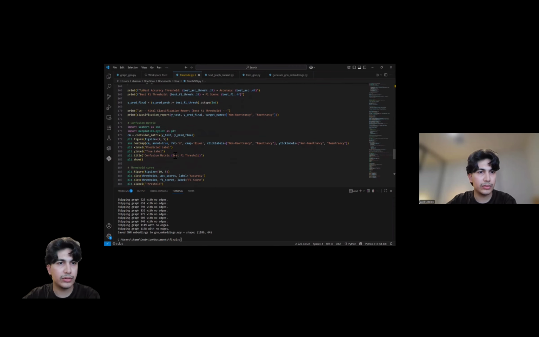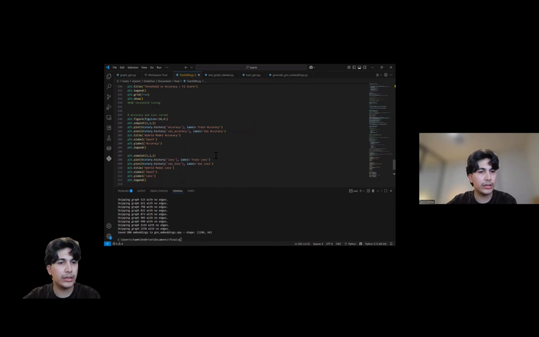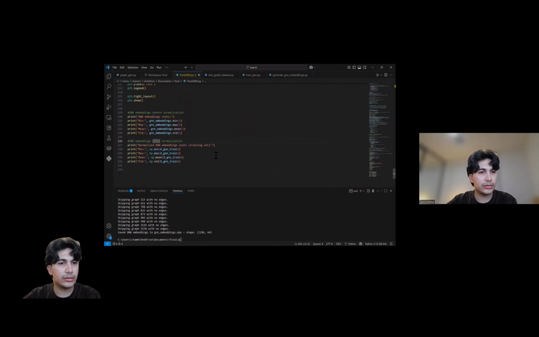I also implemented a function for it to print out the embeddings before normalization and to print out the embeddings after normalization so we can see exactly how normalization affects the model. Now I'll run this model and show the results.